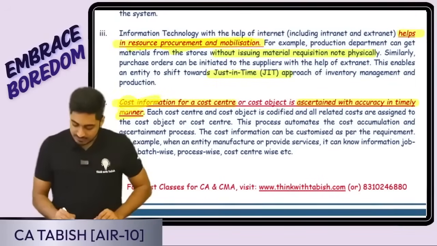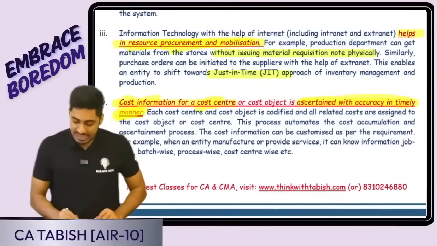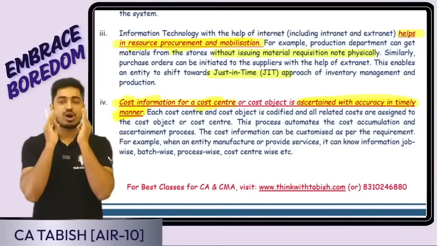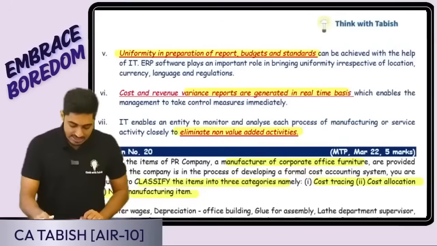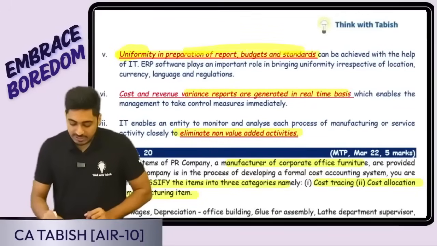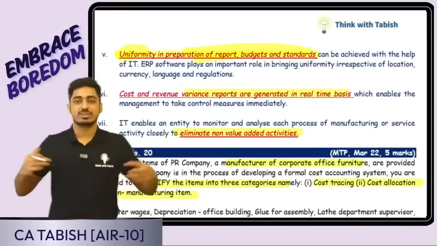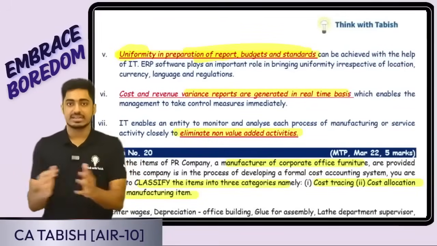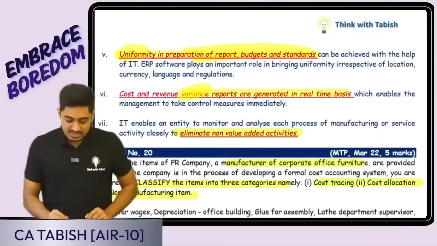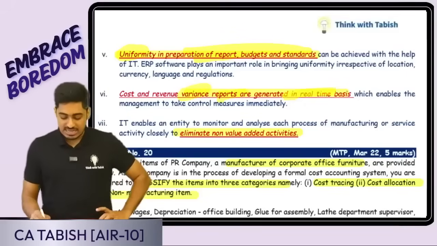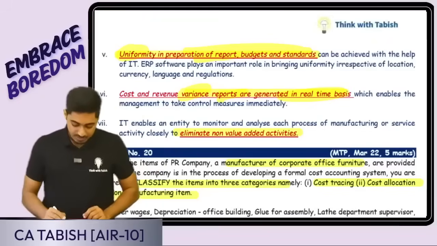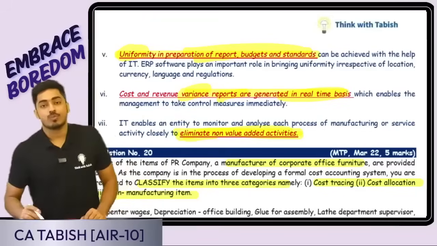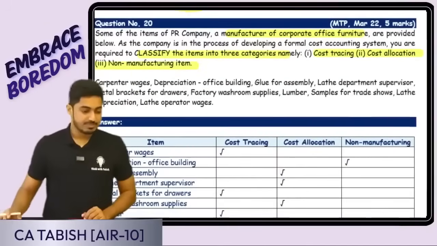Next is cost information, which will be ascertained accurately and in a timely manner. On time we can be recording and calculating, because everything is happening through ERP. Next, there will be uniformity in the preparation of budgets, etc., because everything is happening through ERP, so there is a standard way of presentation. Variance reports, cost and revenue variances can be generated on a real-time basis. I need not wait, because everything is there on ERP only, and it will help us eliminate non-value-added activities. Is this clear, everyone?